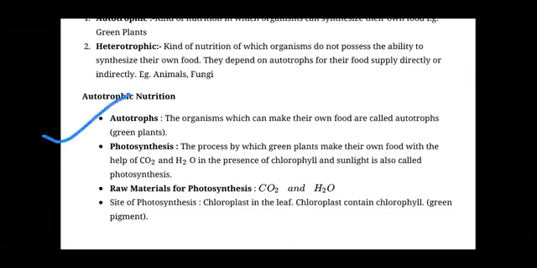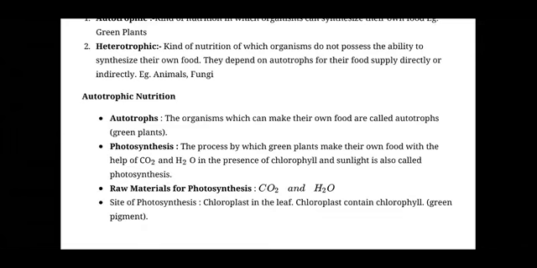So children, autotrophic, as I told you, the meaning of auto means what? Self, and trop means dependency. So these are the plants which are self-dependent and they produce their own food. They synthesize their own food by the process called photosynthesis. So children, you should know what exactly happens in the process of photosynthesis.